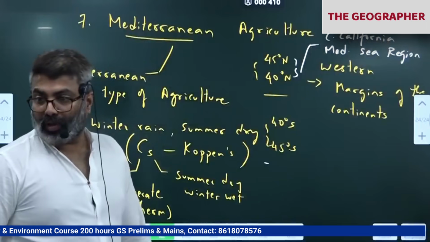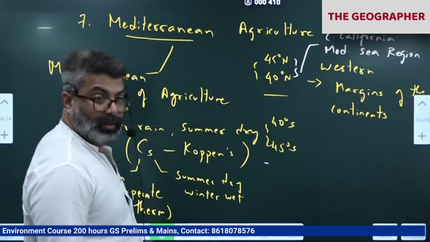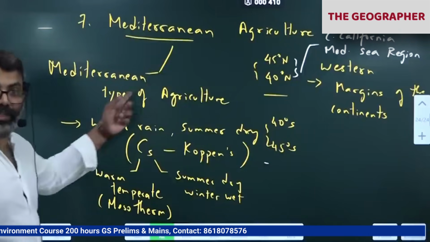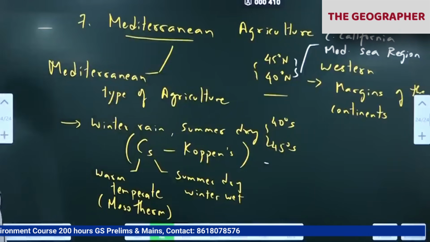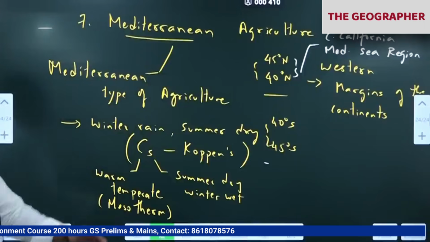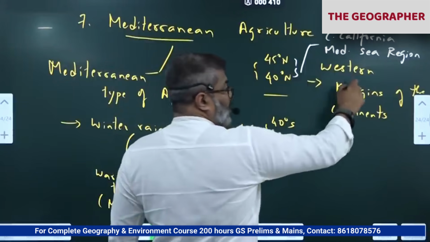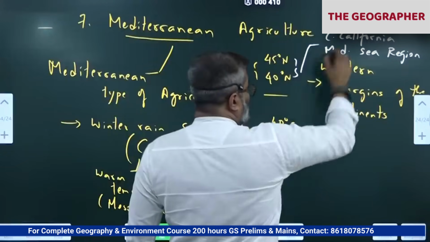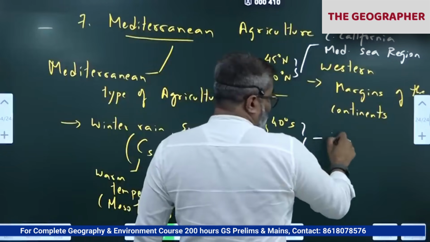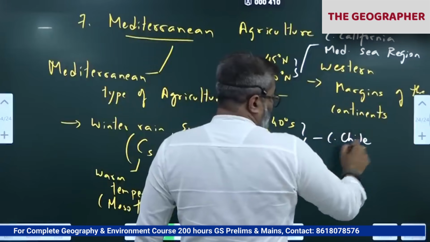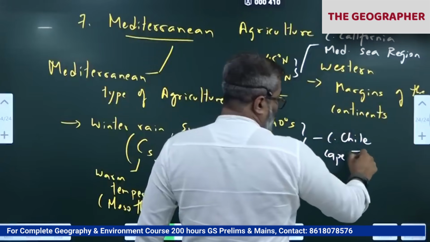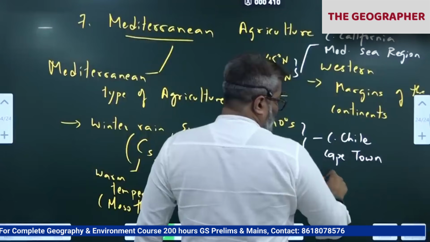Remember, we have done this already in Köppen's classification as well as in the Mediterranean type of climate, along with monsoon. We discussed this in the shifting of pressure belts class. In the southern hemisphere, central Chile, Cape Town, and southern Australia.